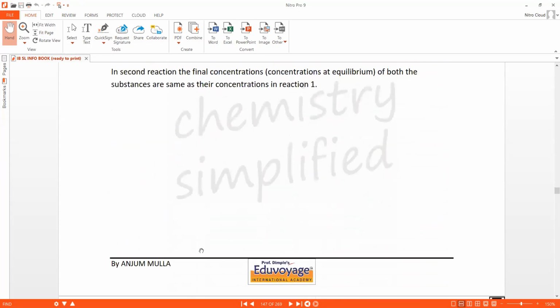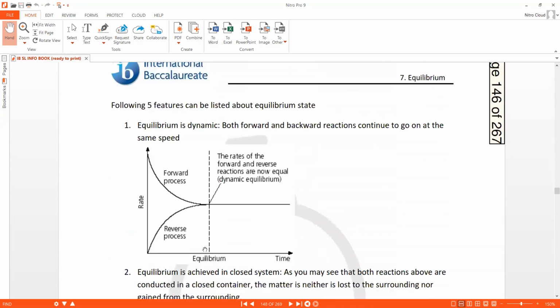Next, we will learn about the characteristics or the features of equilibrium state. There are 5 features which you need to know. One is that equilibrium is dynamic, which means that at equilibrium, the reaction has not stopped. It's not halted. Both the forward and the backward reactions continue to go on. The reactions are alive. None of the reactions has stopped.